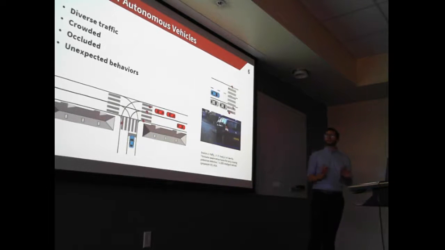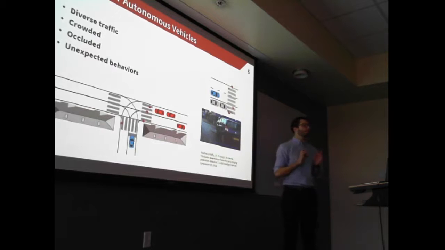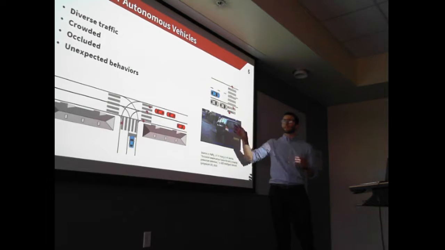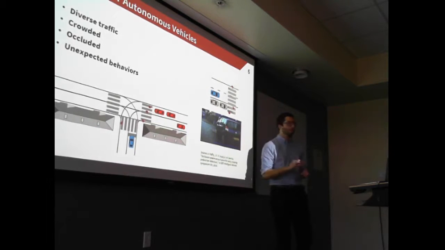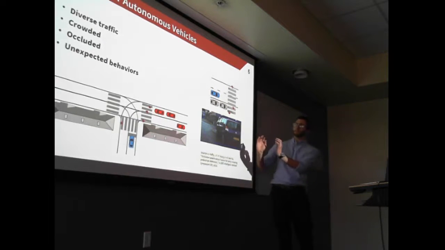Here I identified several challenges that make some common driving situations still very challenging for autonomous vehicles today. So first you have diverse traffic, so mostly in urban areas you have cars, pedestrians, bicycles, buses. It can be crowded. You need to consider multiple traffic participants in a restricted area.